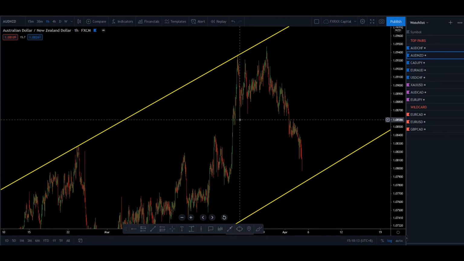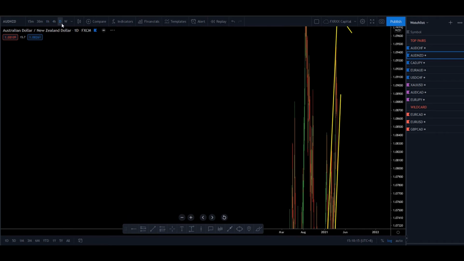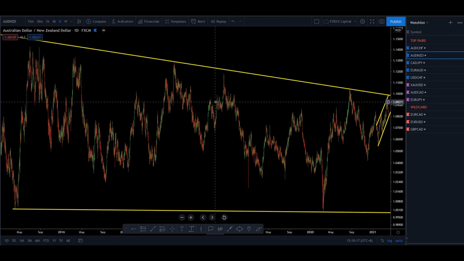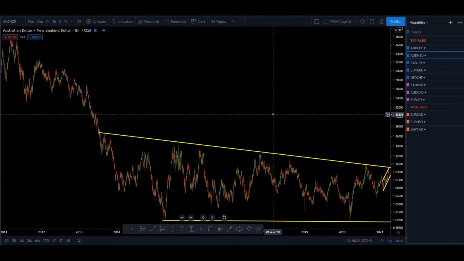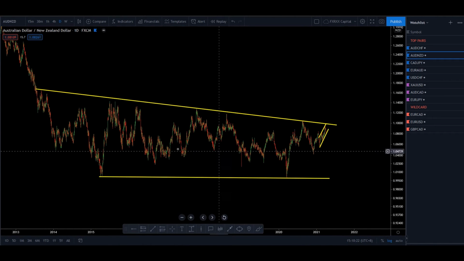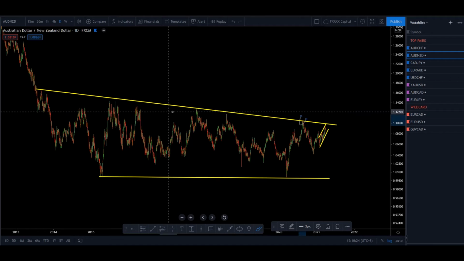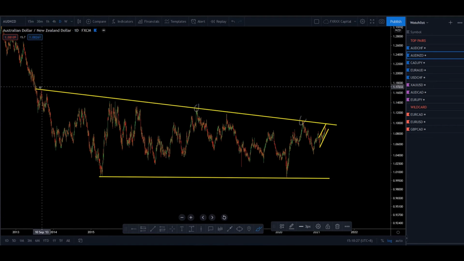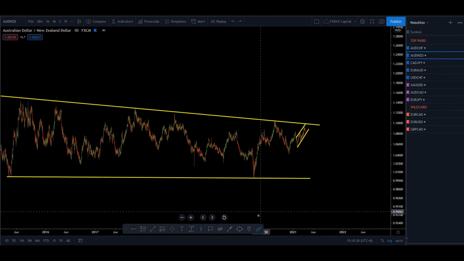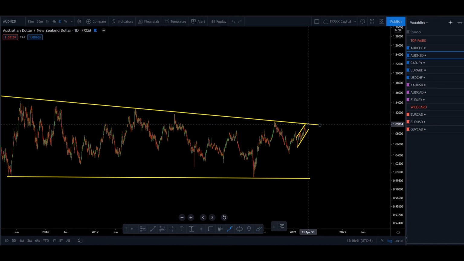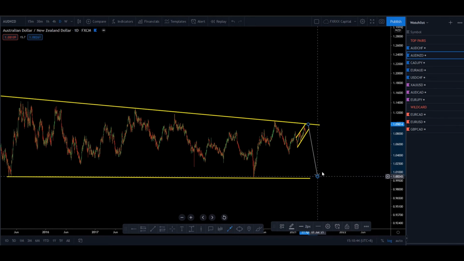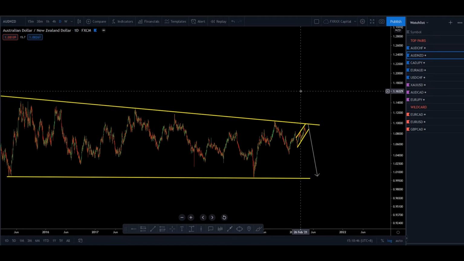Next, we move to Aussie New Zealand dollar. Aussie New Zealand dollar, if we see on the high time frame from the daily time frame, you can say there's a multi-touch from a big corrective. You see, this is the first point, second point, and third point. So when we trade the price action structure, regardless of the news out there, we always follow the structure and we approach this area. And if we approach this area, I'm happy to sell this setup, move to the downside.